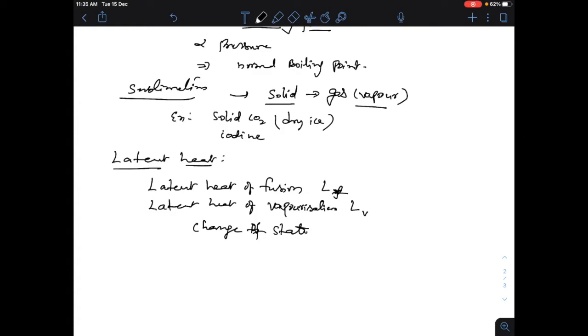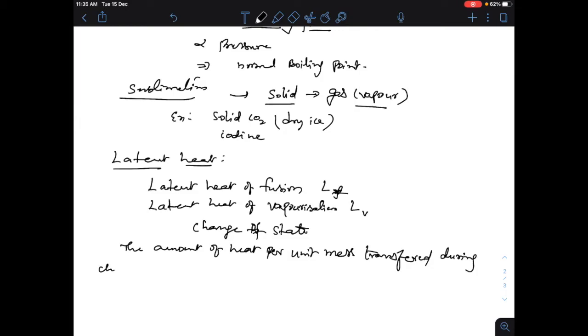The amount of heat per unit mass transferred during change of state of the substance is called latent heat of the substance for the process.